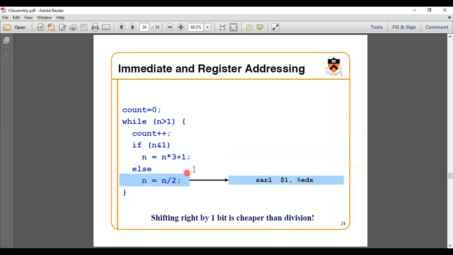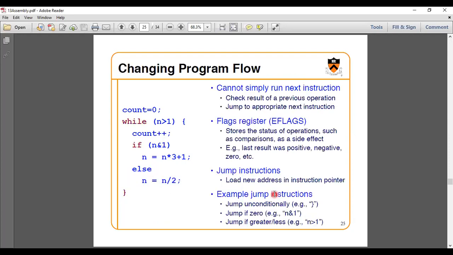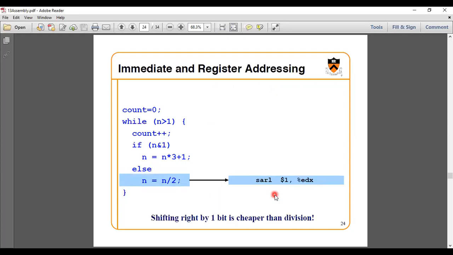And coming to n divided by 2, here why I am taking this is shift right by 1. So this one is the shift right by 1. If we are performing this, it is very easy and cheaper than the division, and it takes only a small amount of time to perform. So it has to read the functions and also provide the cheaper operations for your processing. So that's about the variables or the functions that you are using.